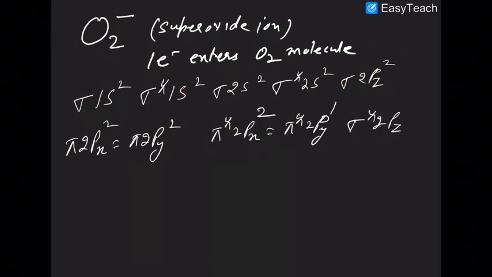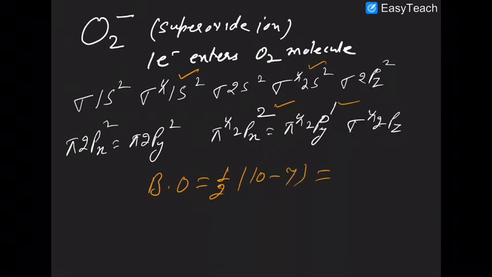So here I am repeating once more. Anti-bonding MO, I make the tick mark. So what is the bond order? The bond order here will be 10 minus 7, which means 3 by 2, that is 1.5. So 1.5 is the bond order of O2 negative, that is the superoxide ion. Are you getting that in your mind now?